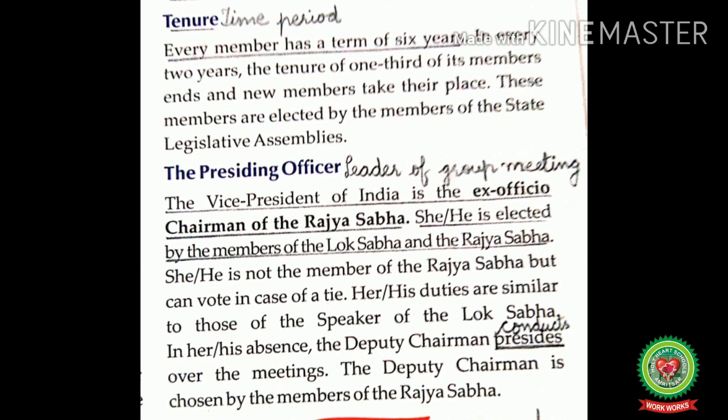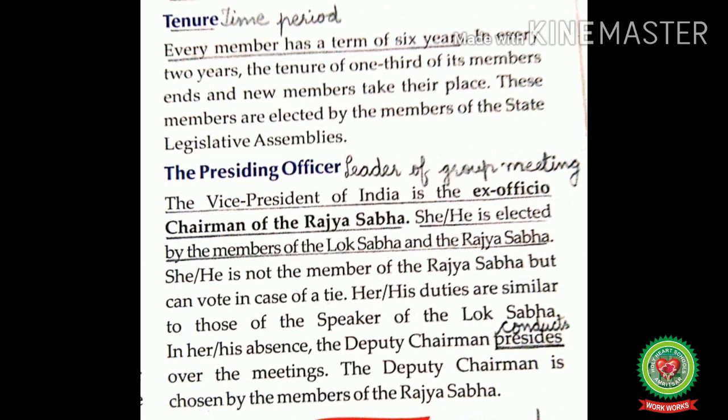It is a law-making body at the state level. Like at the country level, we have two houses, Lok Sabha and Rajya Sabha. In the same way, at the state level, we have two houses. And the state legislative assembly is the lower house at the state level. About state legislative assembly, we will discuss in detail in the next video.